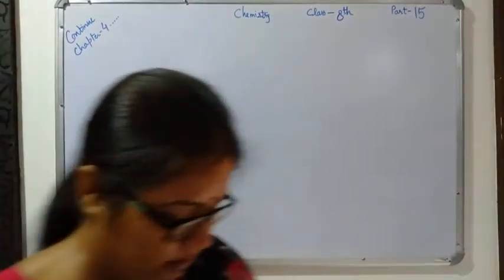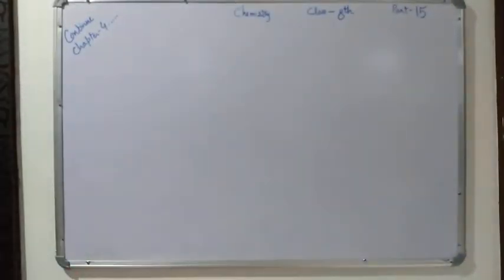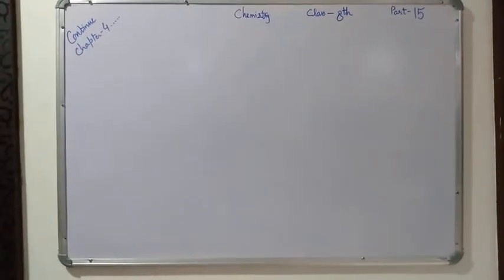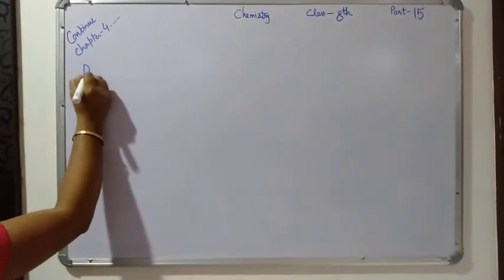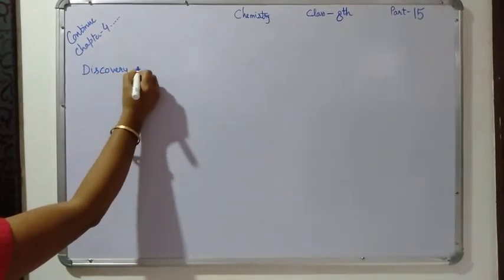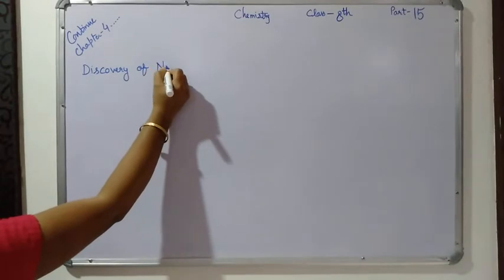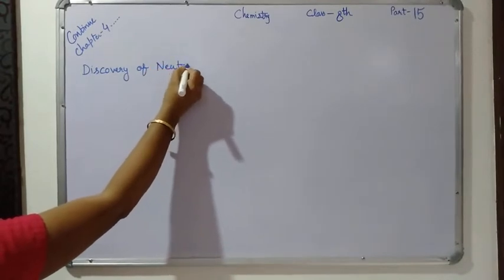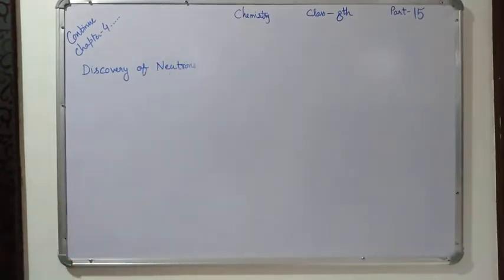So my first topic is discovery of neutrons. I told you in my previous video that there are three subatomic particles: electrons, protons and neutrons.